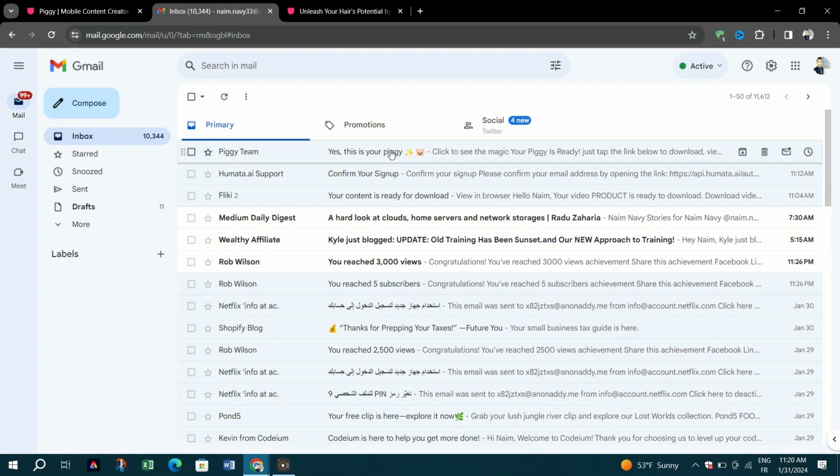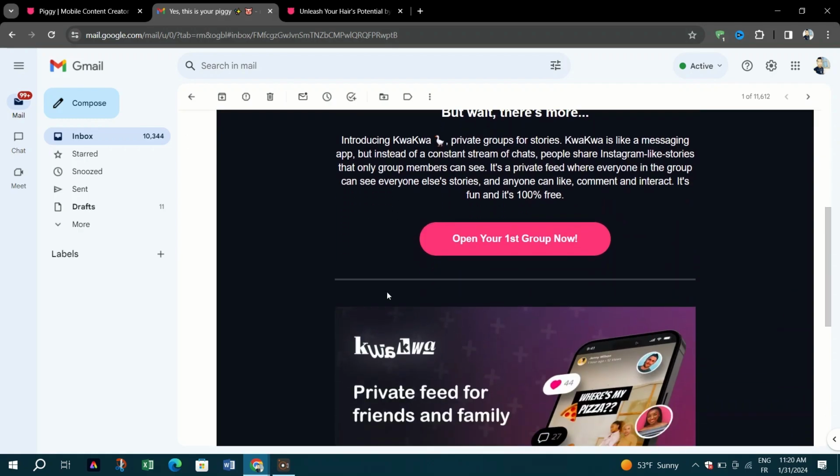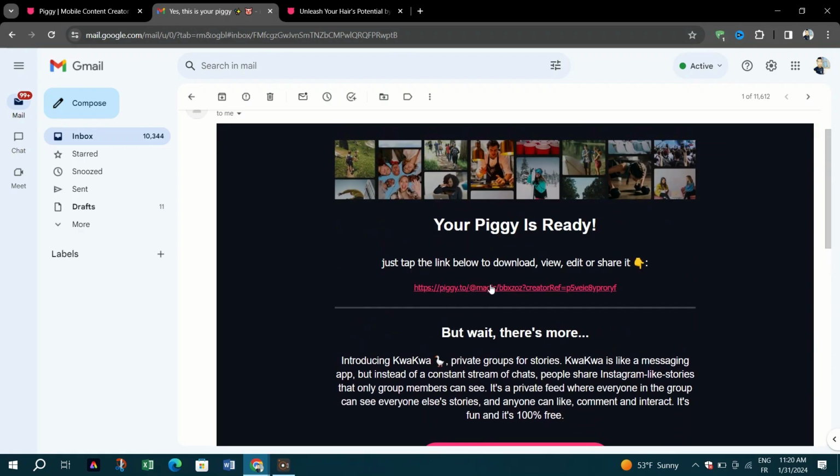For the mobile version, you only need to download the app. The Piggy Magic app presents numerous content for you to generate.